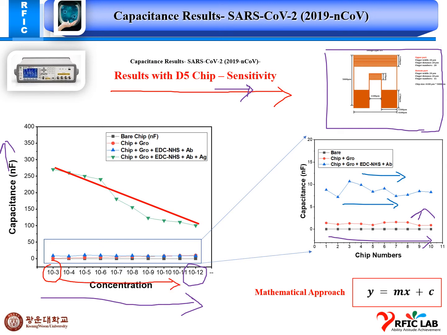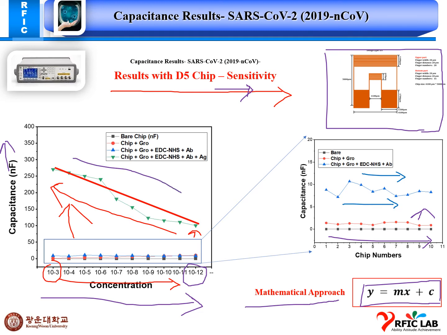As we can see, this is a lower concentration, and our capacitance is lower for this concentration. As I go from this concentration to this, our capacitance value increases from minimum concentration to maximum concentration. So I will apply a mathematical approach for the calculation of sensitivity. Y is equal to mx plus c. This is basically a linear, straight line equation to calculate the slope of this line.